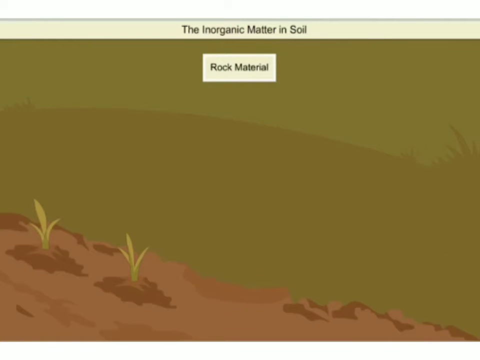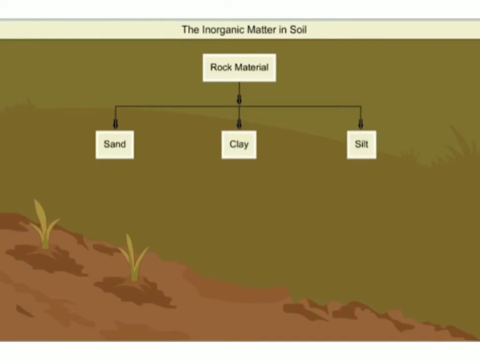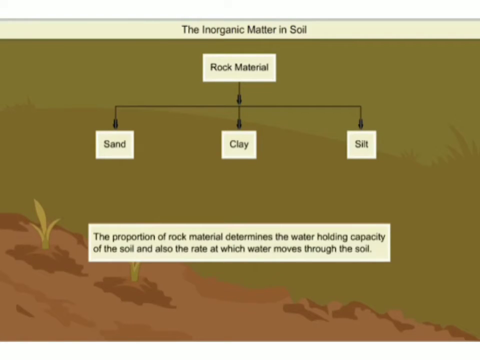Rock material is made up of sand, clay, and silt, depending on the size of the soil particles. Sand has the largest, whereas clay has the smallest soil particles. The proportion of the rock material determines the water holding capacity of the soil and also the rate at which water moves through the soil.